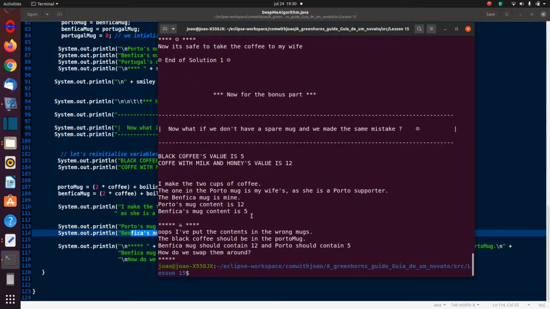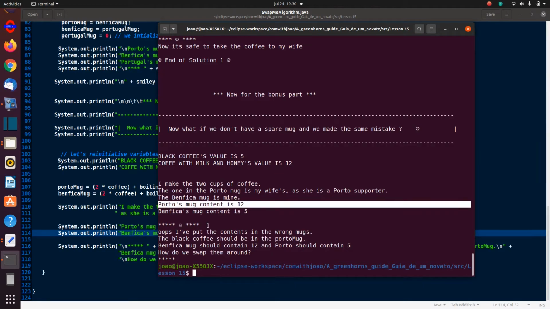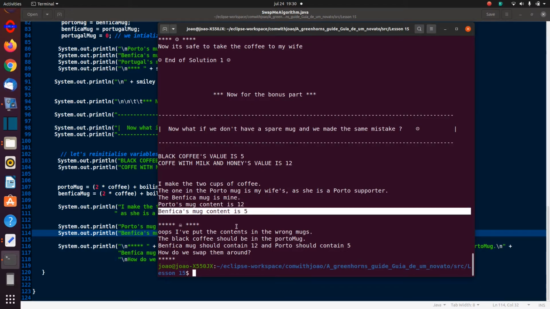Okay, and let's see now for the bonus part. It's printing out nicely. We got black coffee should be 5, and the normal coffee, let's call it normal, should be 12. So I'm printing out the story, and we can see the Porto mug's content is 12, which is wrong. It should be 5 because it's black. And mine should be 12, the Benfica one, and it's wrong, it's now black.